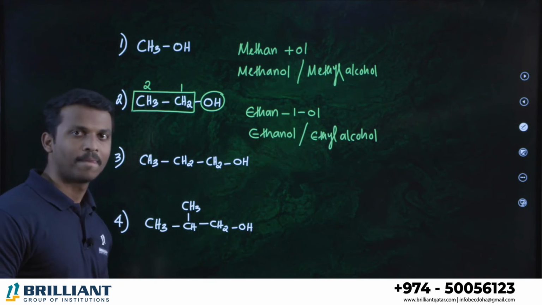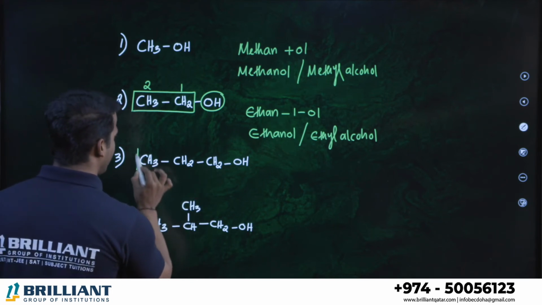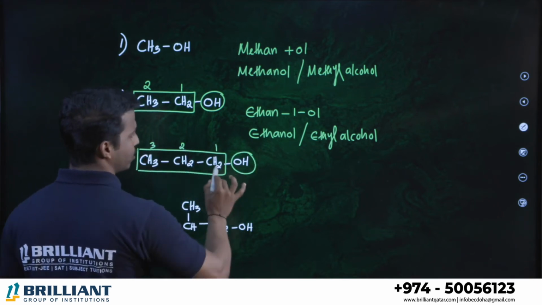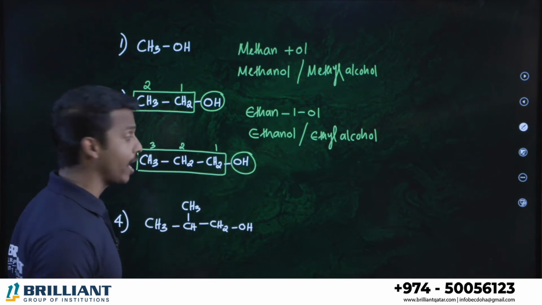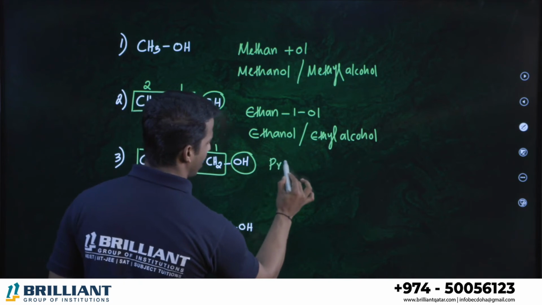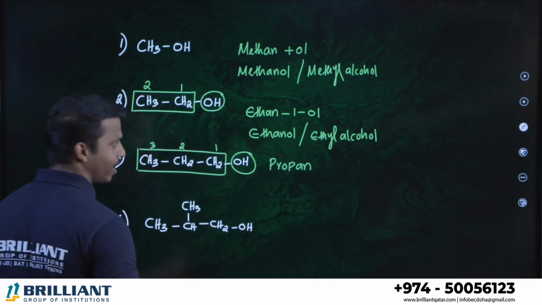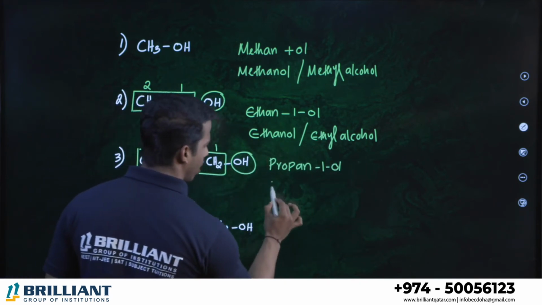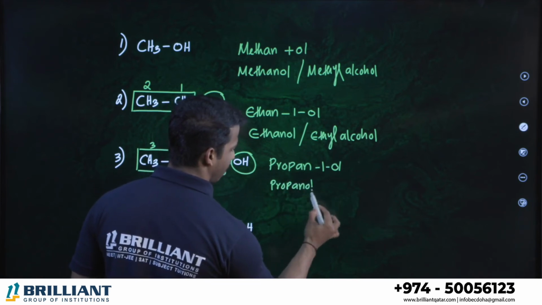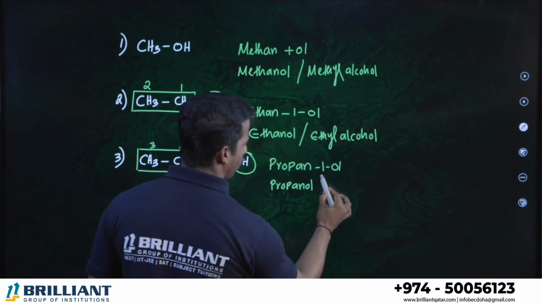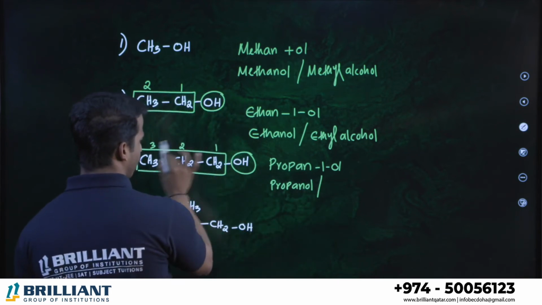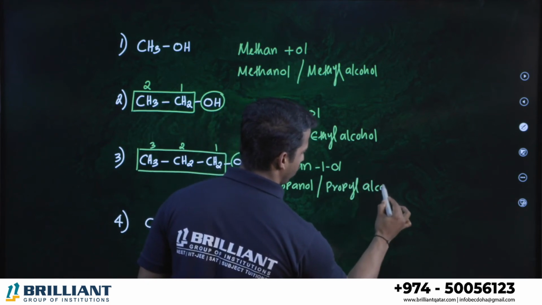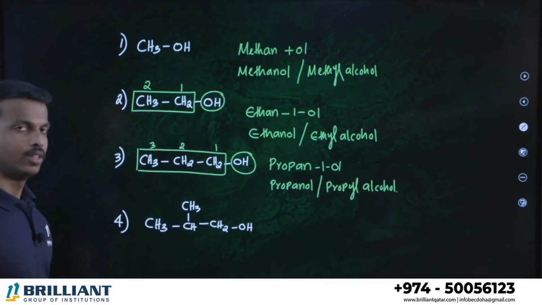What about this? Total there are 3 carbon in the parent chain. There is an alcohol in the first carbon. Alcohol is the major principal functional group here. It should get the least number. So there is a propane. There are 3 carbon in the chain. It is an alkane, therefore propane. First position there is an alcohol, therefore propane-1-ol, or we can say propanol, right? Propanol. So what is the common name, dear? This is a propyl group, normal propyl. So it's called propyl alcohol.